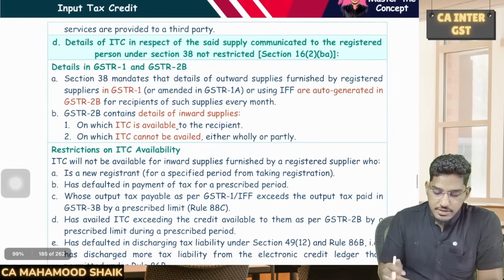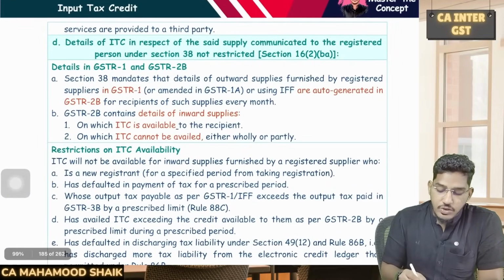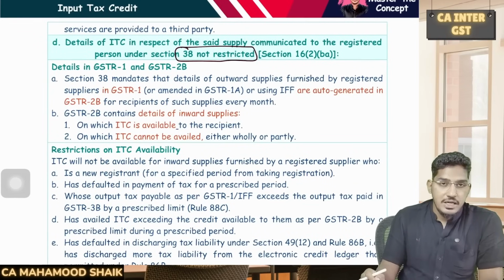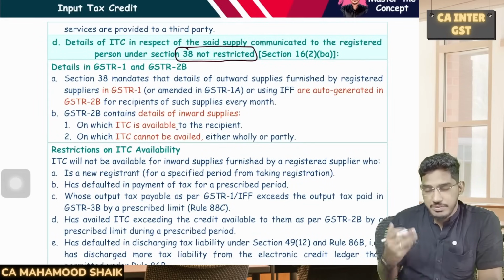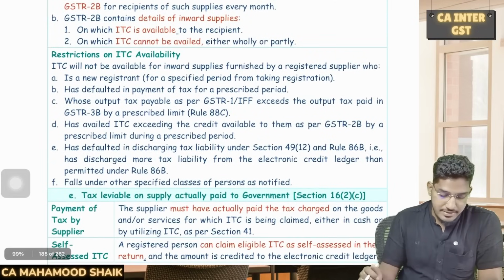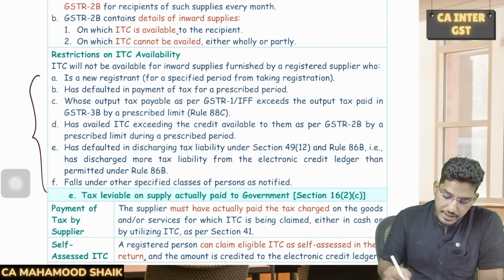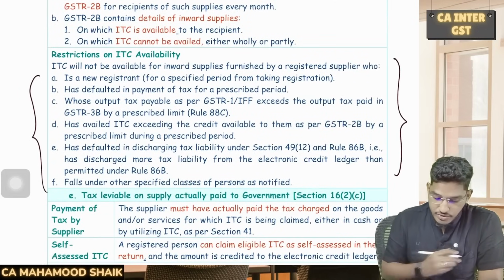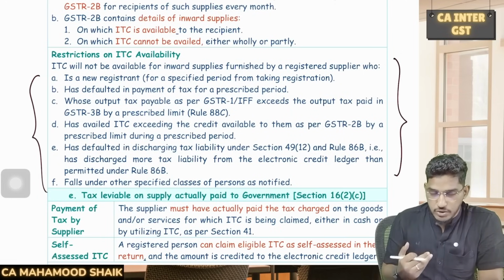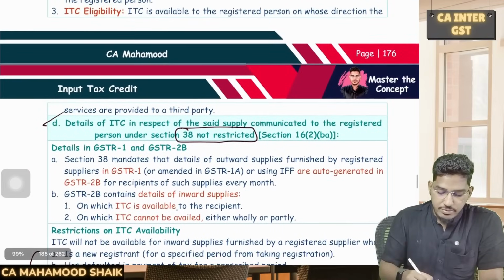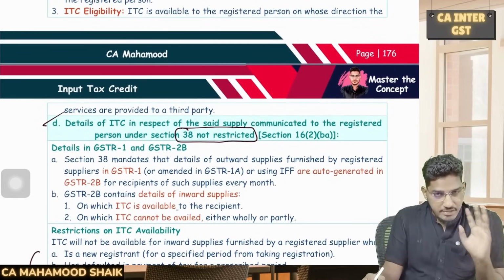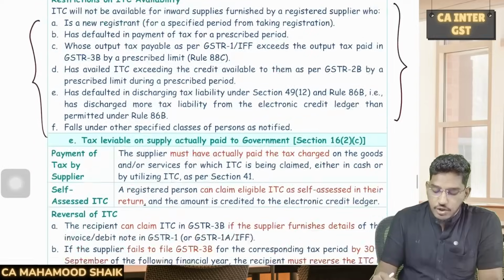Then one more condition which is required to be fulfilled is that the GST available to you should not have been restricted. In some cases, you will be falling under certain circumstances for which there will be a restriction on input tax credit. So you should not fall under any of these restrictions. I'm not going into the details of what those restrictions are. Simply remember that the GST available to you should not be restricted in any manner. That is one more condition you have to fulfill.